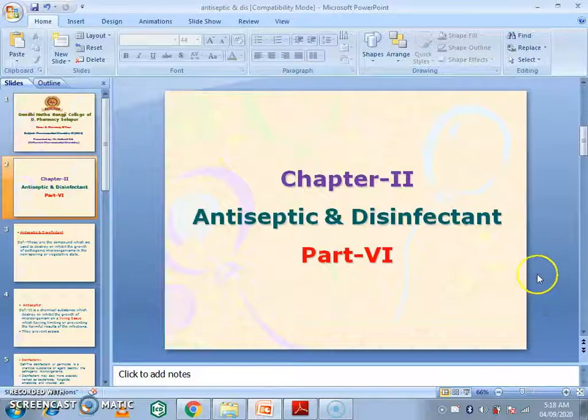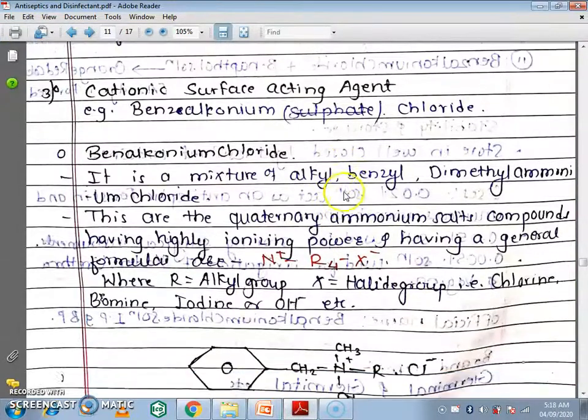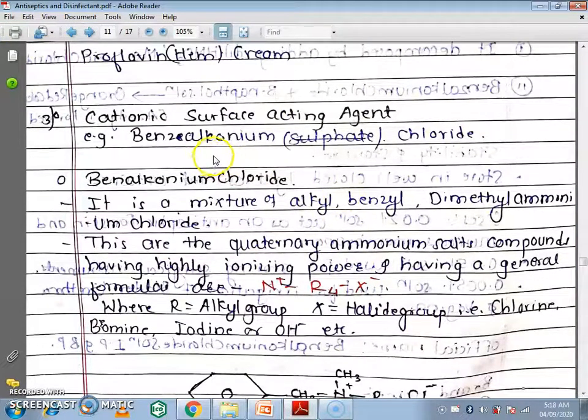Today we will see the second chapter, Antiseptic and Disinfectant Part 6. In this we will see the next classification, that is cationic surface acting agents. The example is benzalkonium chloride. It is a mixture of alkyl benzyl dimethyl ammonium chloride.